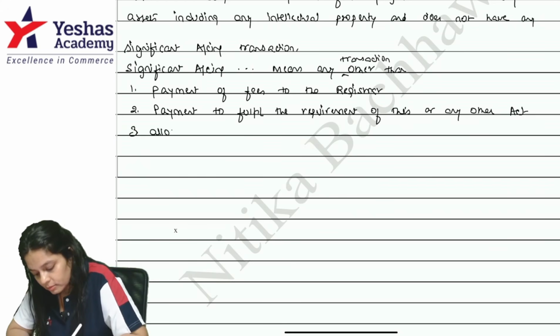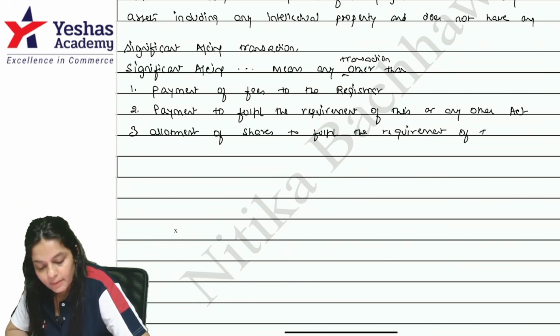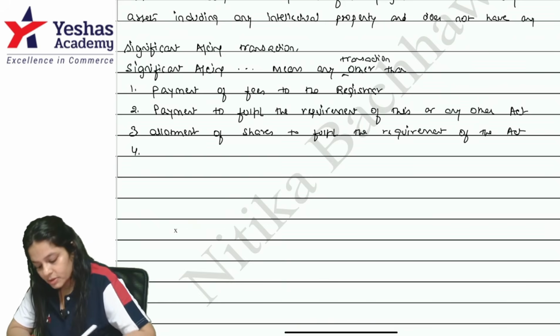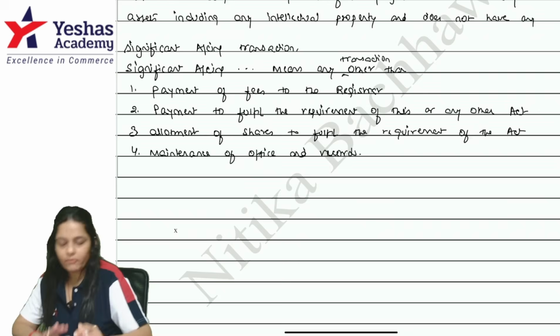Third, allotment of shares to fulfill the requirement of the act. And the last one, maintenance of office and records, right?